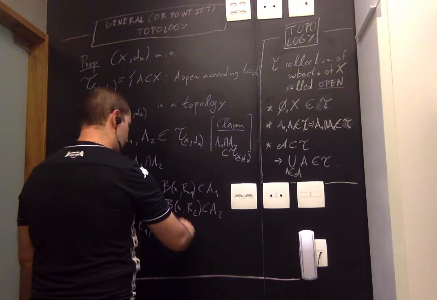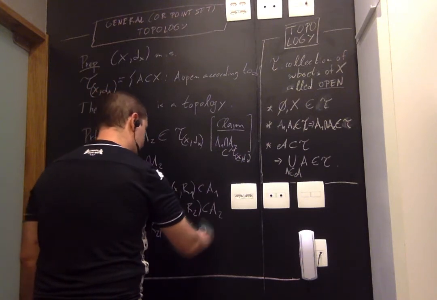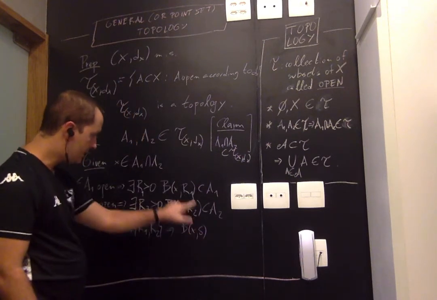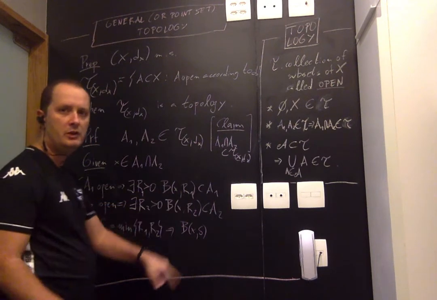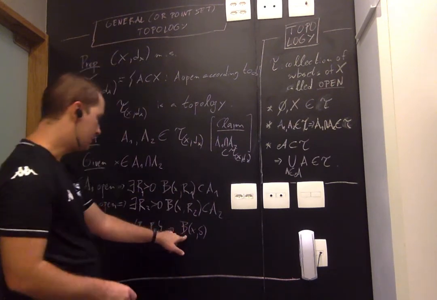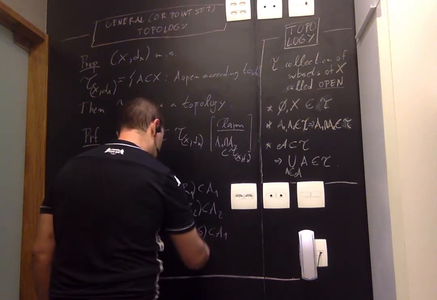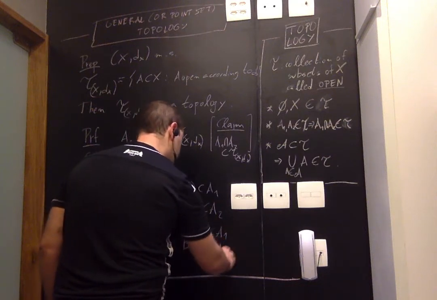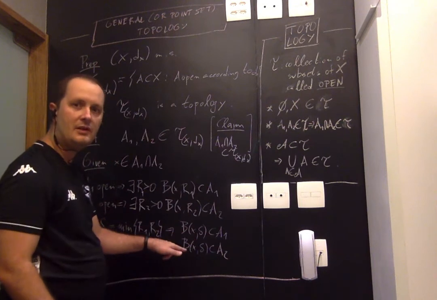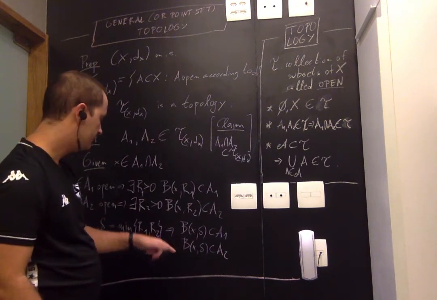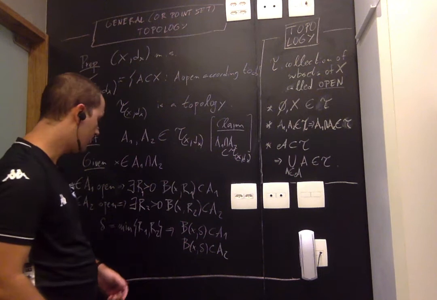Therefore, B(x, delta), well, since delta is less than or equal to r1, we know that this ball is contained in A1. We know also that this ball is contained in A2. Therefore, the ball is contained in the intersection. So, no big deal, right?